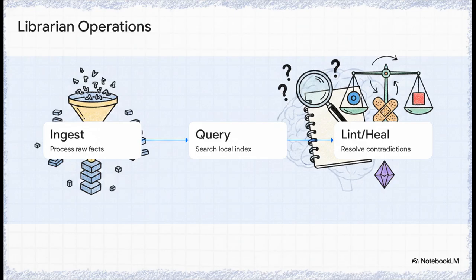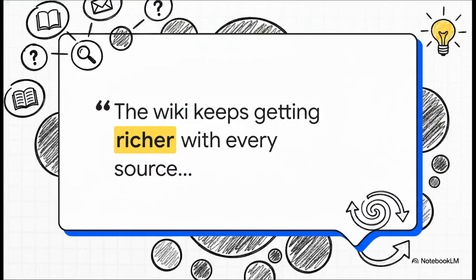This is basically the AI fact-checking itself in the background. For example, if you say your favorite color is blue on Monday, but then say it's red on Friday, this healing process steps in to reconcile that changing fact. There's a great quote that sums this up. The wiki keeps getting richer with every source you add and every question you ask. It perfectly captures the compounding value of Clanker's approach. This isn't just a static database, it's a constantly evolving ecosystem of knowledge.